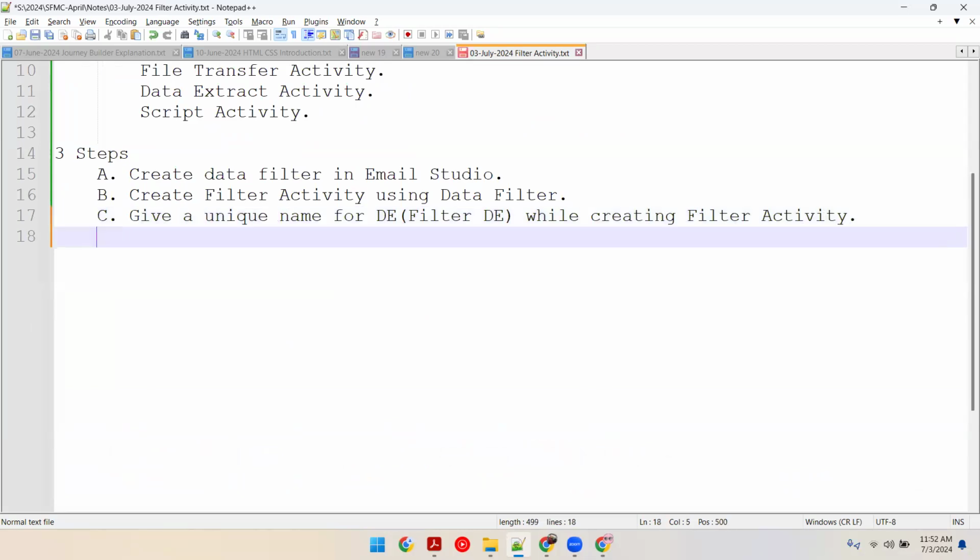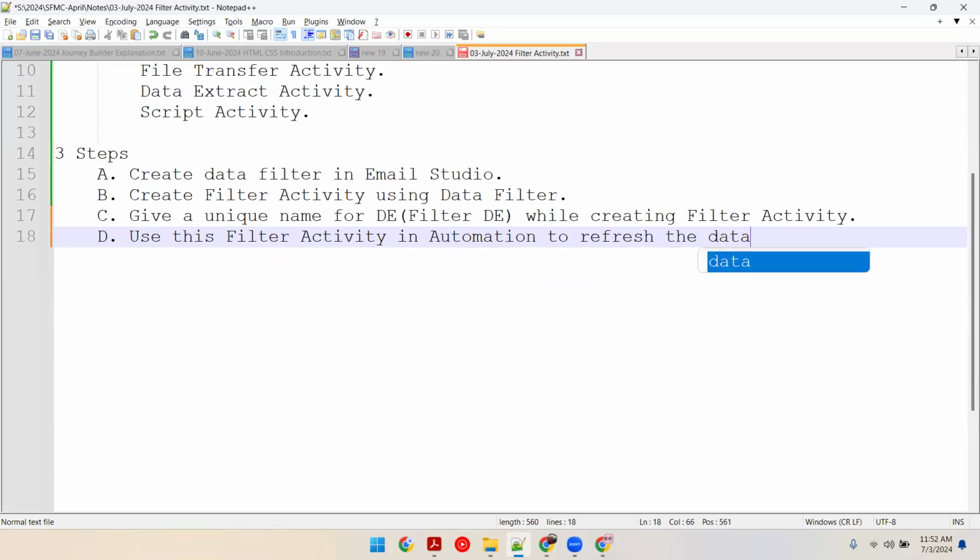Step four, which is optional: use this filter activity in Automation Studio, in an automation, to refresh the data, which will be an automated one. So these are the four steps you have to follow to create the filter activity. This is what I'll be creating today so that we can use it in our welcome email sending.